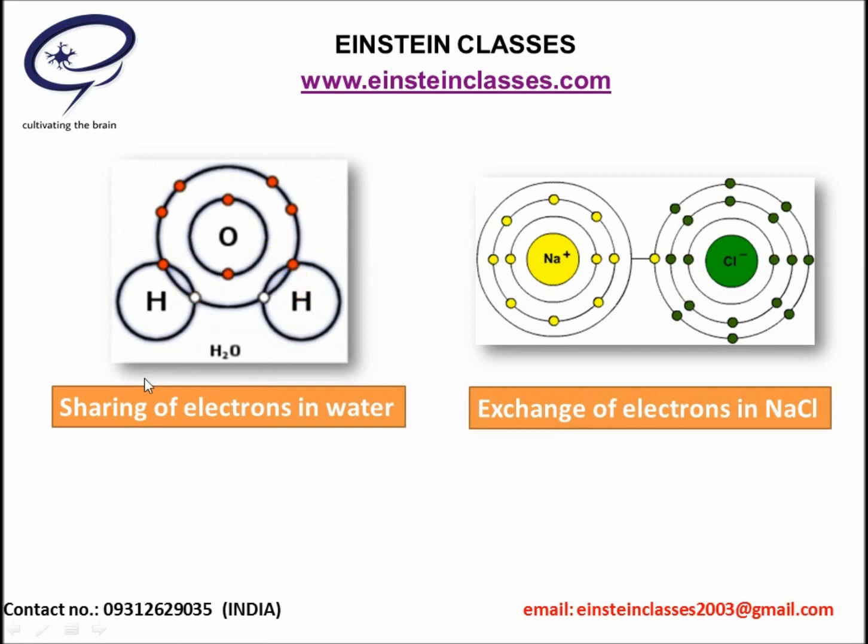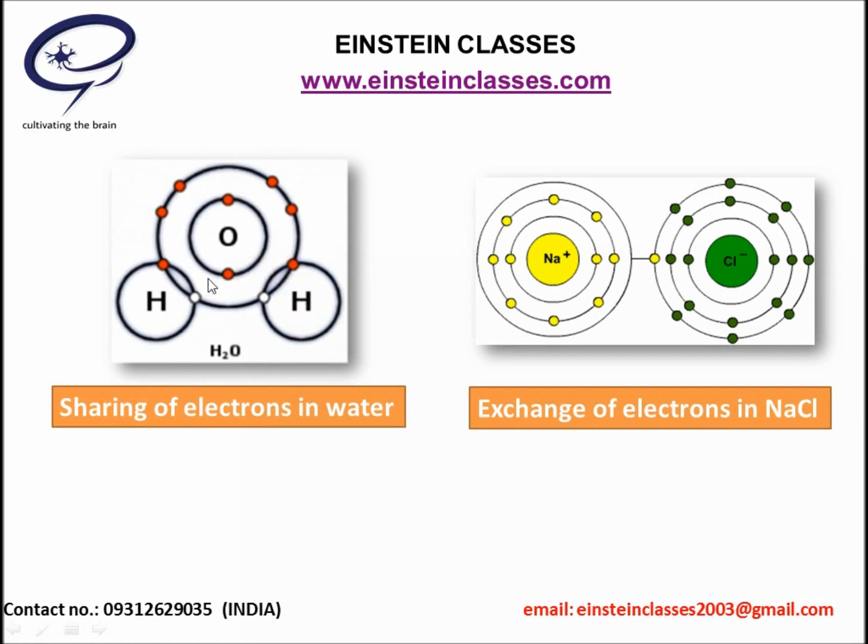So firstly we will discuss the sharing of electrons in the case of water. As the oxygen atom has 6 electrons in its outer orbit, to complete its outermost orbit, it needs 2 electrons. So it shares 2 electrons with these 2 H atoms, 1 electron with each H atom. The electrons which are shared between the H and O atoms belong to both the H atom as well as the oxygen atom.